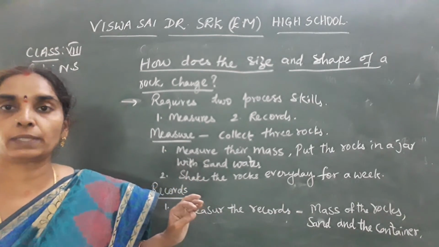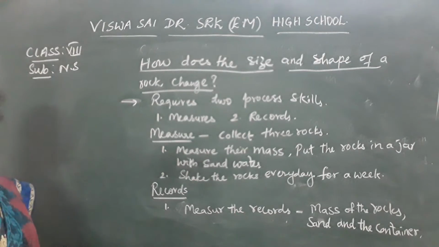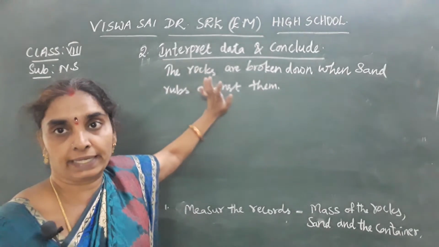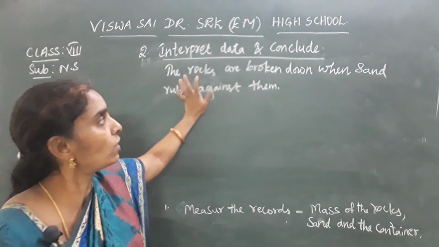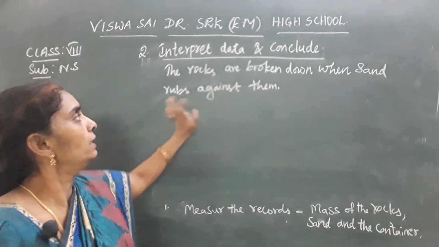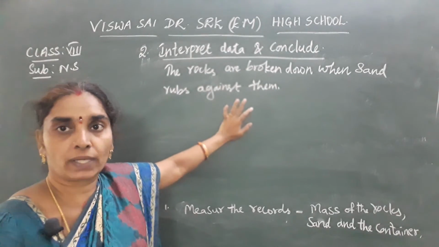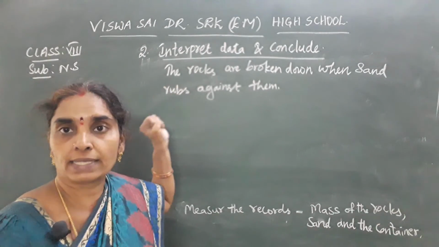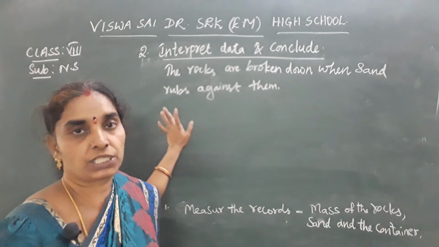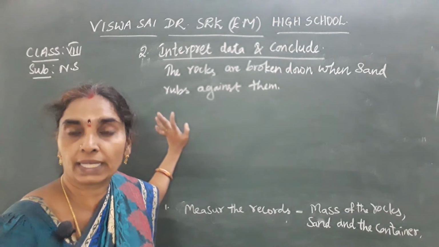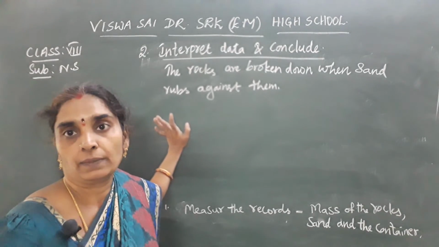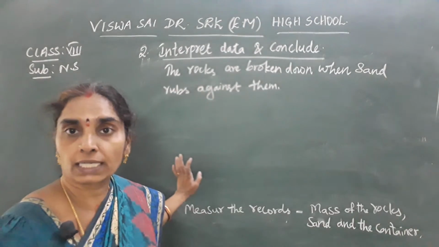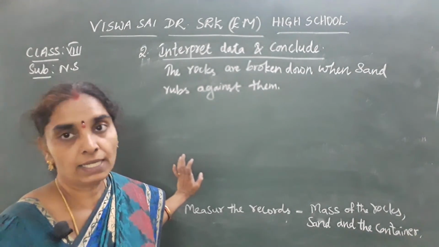Now you have to interpret the data. First note this down. This is interpreting the data, and at the last, the conclusion: the rocks are broken down when the sand rubs against them. So when they are being rubbed, the size and shape are changed. This is the interpretation that we can get by using this process skill to know the method by which the change occurs in the size and shape of the rocks.